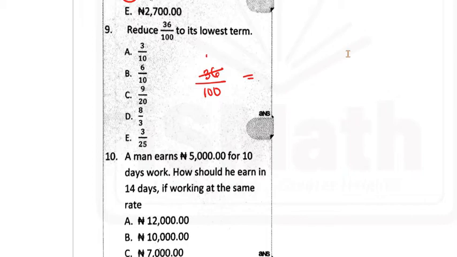2 will go here how many times? 18 times. 2 will go here 50 times. 2 goes here 9 times. 2 goes in 50 25 times. So your answer here is expected to be 9 over 25, because nothing else can go here without a remainder, and therefore no whole number can go there without a remainder. The option is not here, so this is supposed to be the correct answer, 9 over 25.